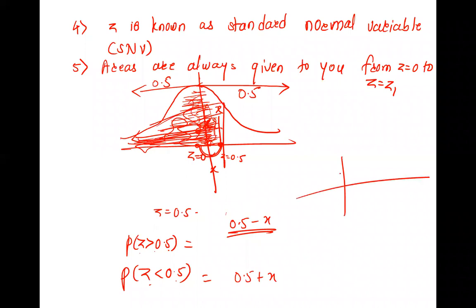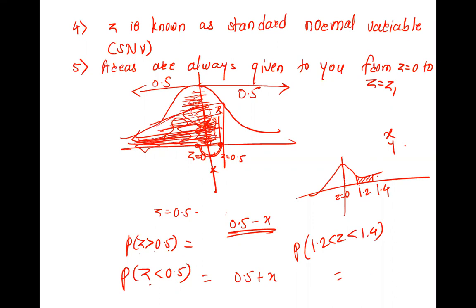Suppose you have 1.2 and 1.4 here, positive, and it is asked to find the area between 1.2 and 1.4, means this. And you are given 0 to 1.4, say x, and 0 to 1.2, say y. So what will be the answer?